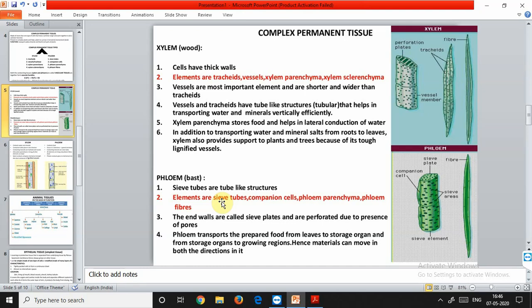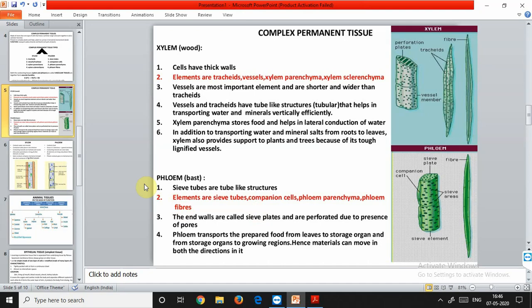The components of xylem are different and the components of phloem are different. You can see these are the components of xylem and these are the components of phloem. So in addition to conduction, xylem provides mechanical strength also, but phloem does not provide any mechanical strength. What is the reason that xylem is providing the mechanical strength?